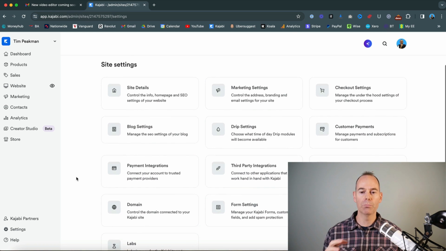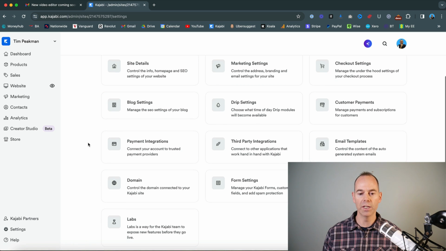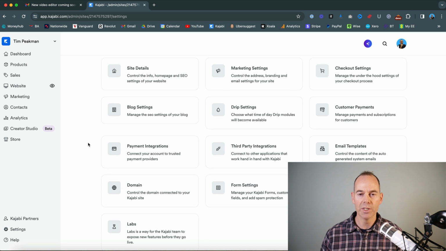Then you go down into your main settings. So these are the main setting elements that you should go through. And if you have signed up to Kajabi using my link in Kajabi Unboxed, I'll go through which ones are essential that you should be setting up and linking your payments to. So you have everything from site details, marketing settings, checkout settings. I have done certain walkthroughs on all of these, but just get to grips with, go into them, and you might have to put your business contact address.